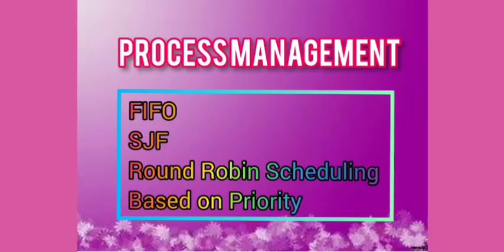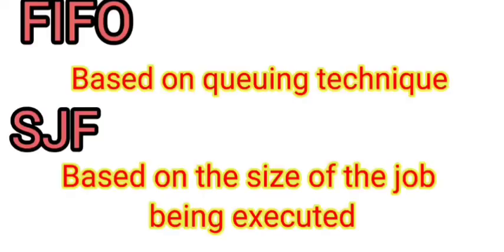Here we use some algorithms to allocate the process to the processor. Those are FIFO, SJF, round robin and based on priority. First algorithm, FIFO, that means first in, first out. This algorithm is based on the queuing technique.